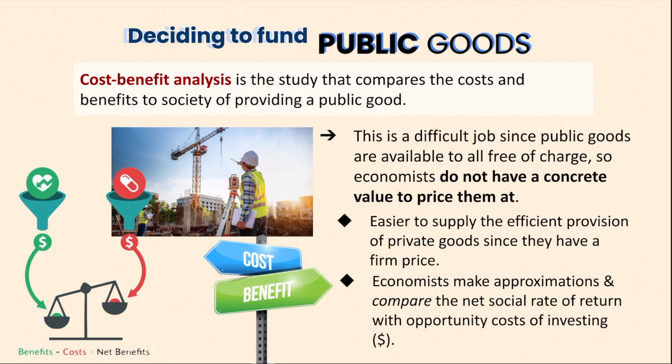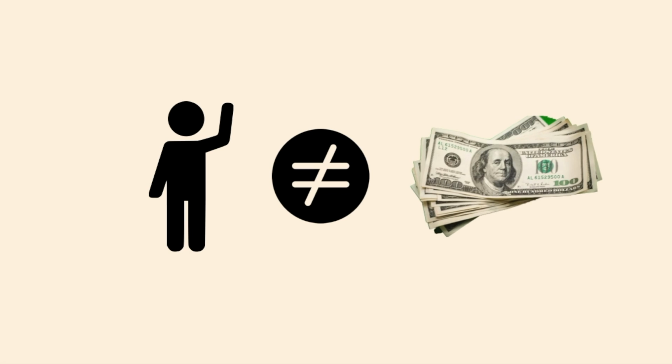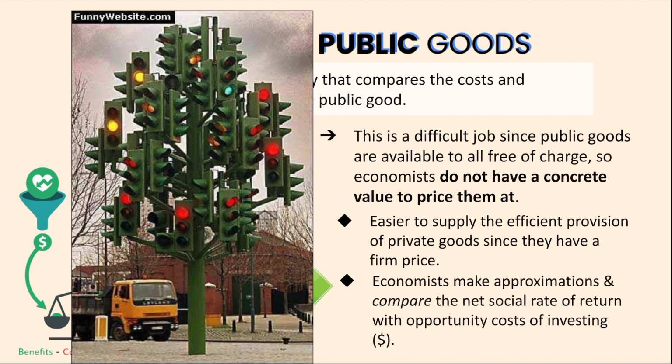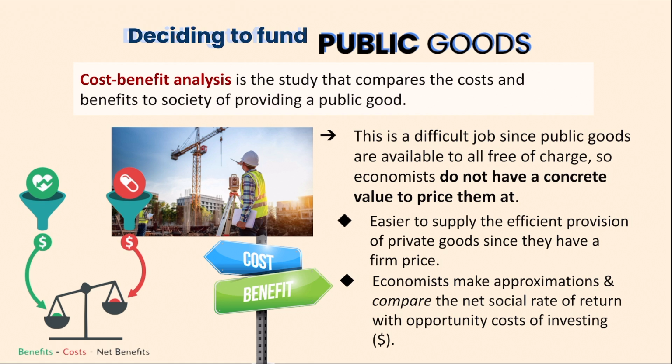So economists make approximations. Cost-benefit analysis can determine whether a city should spend money on building a traffic light at an intersection. Of course, factors such as human safety would be addressed, but this makes the situation complicated since human life is often coined as priceless. If so, then traffic lights would be placed in every corner and intersection, but that is not the case. So in measuring the value of a human life, people look at the risks and how much people would be willing to pay for taking them. This concept also applies to building all sorts of public works and shows how difficult the process is.